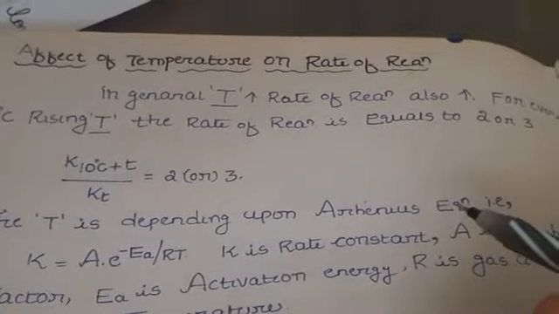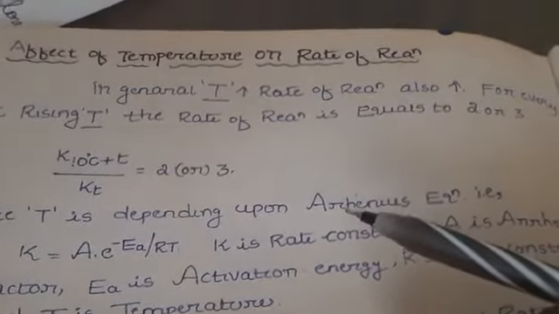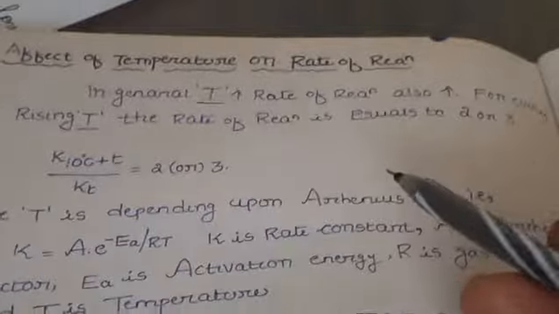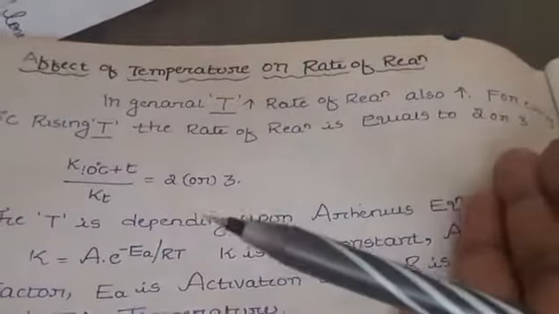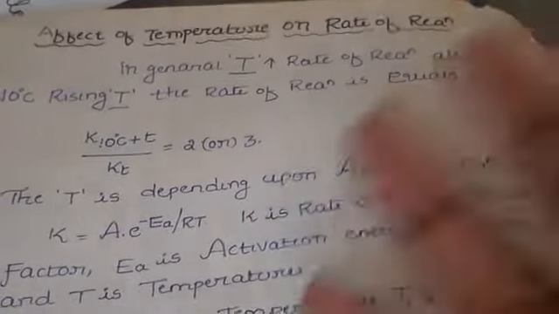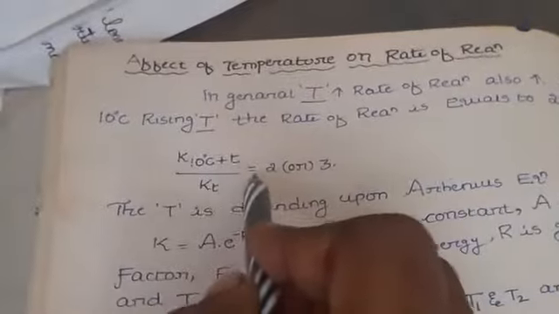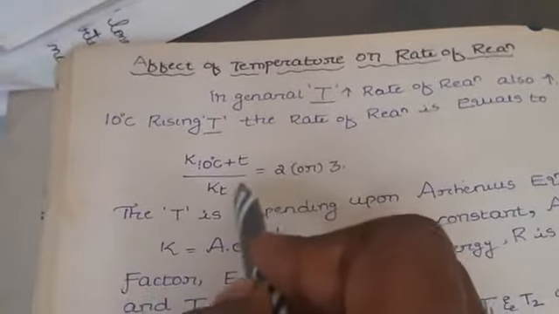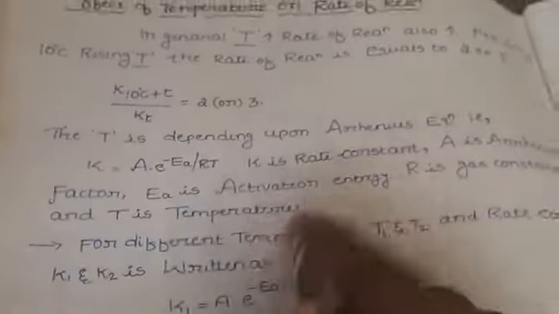So this is about collision theory. Based on the effect of temperature, how is the rate of reaction going to change? As I have told, as temperature increases, the rate of reaction increases. Also, for every 10 degrees you raise the temperature, the rate of reaction becomes 2 or 3 times; that we call the temperature coefficient. So this is nothing but K at (T+10) degrees centigrade divided by K at T degrees centigrade, which is equal to 2 or 3.